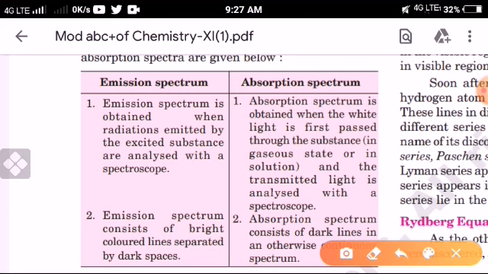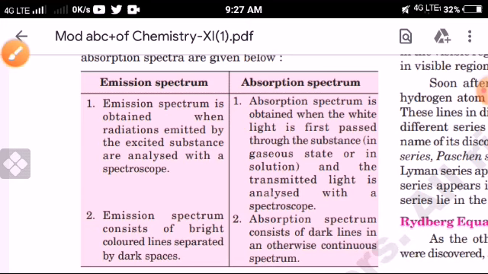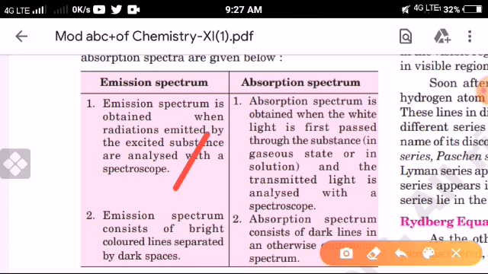So we have to note that radiations emitted by the excited substance are then analyzed with the spectroscope. This is known as the emission spectrum. Emission means the spectrum that is emitted by that substance.